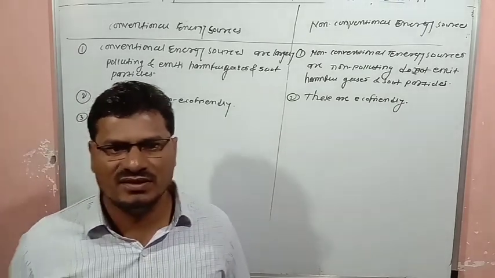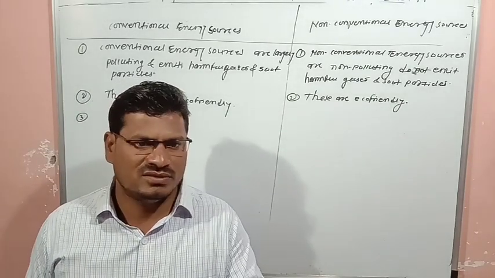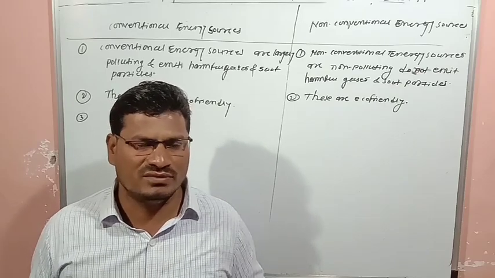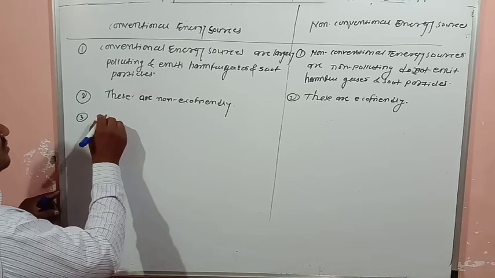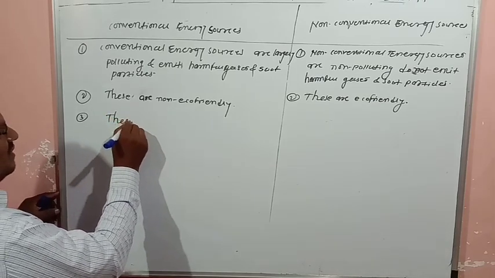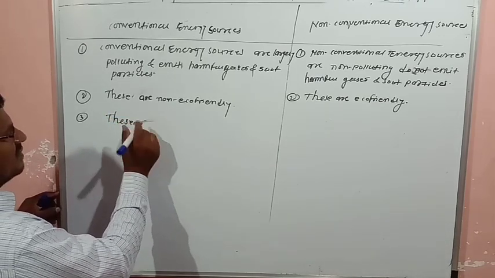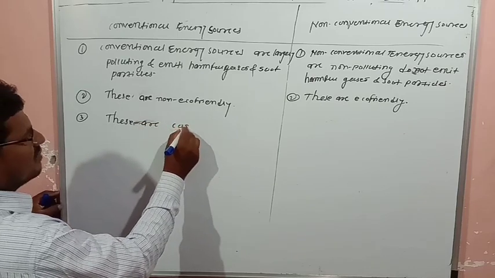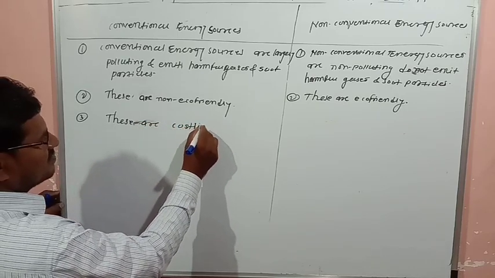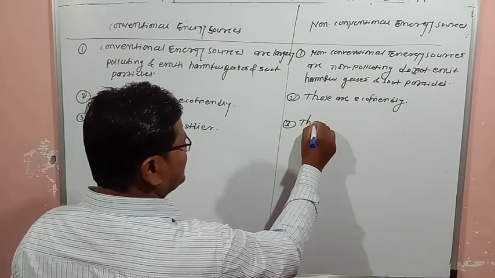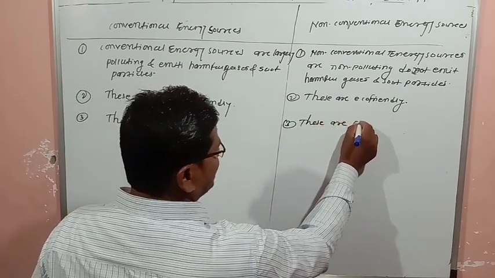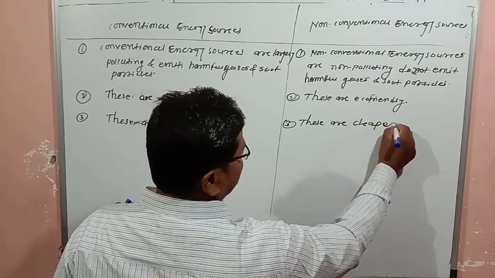Third point of difference: conventional energy sources are costlier, and here you can write these are cheaper.